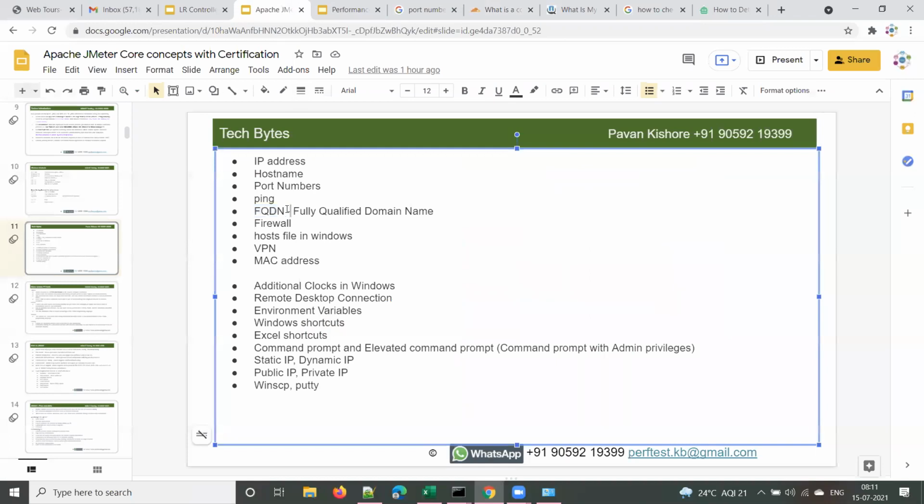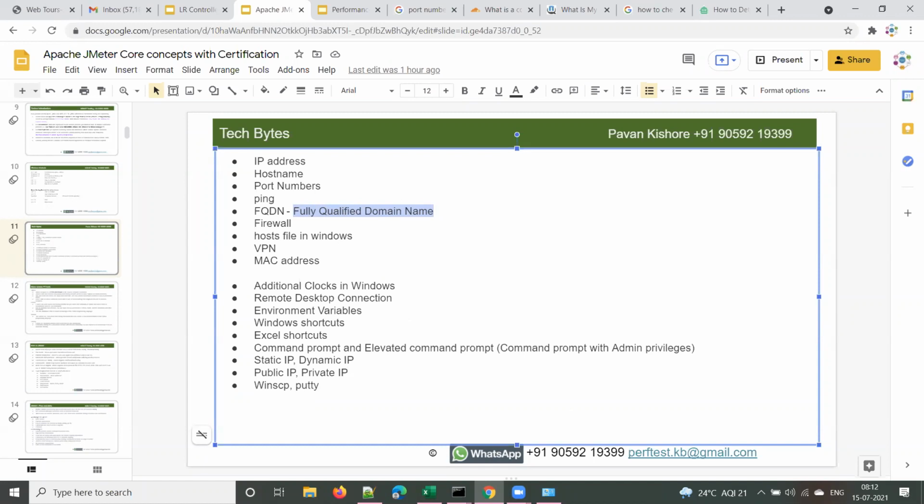So coming to this FQDN, first of all, it stands for fully qualified domain name. Why this is important is when you are working on any licensed tool like LoadRunner. The first instance where I came across this term was when we wanted to use LoadRunner in one project and asked for a license. Then the licensing team of our organization asked me to provide this FQDN name. So that is where I came across this term first, in my first project, right?